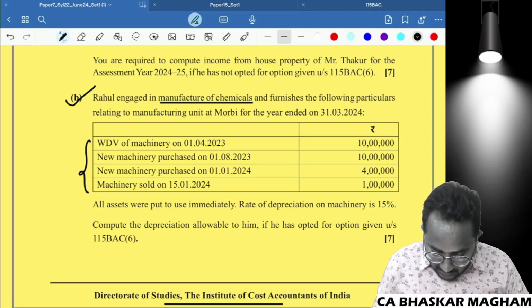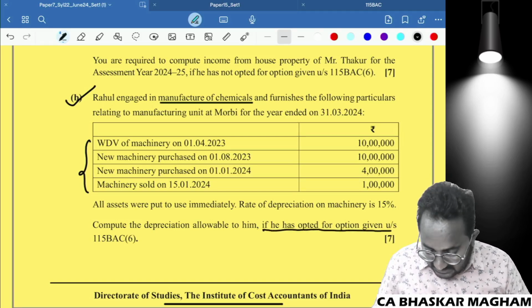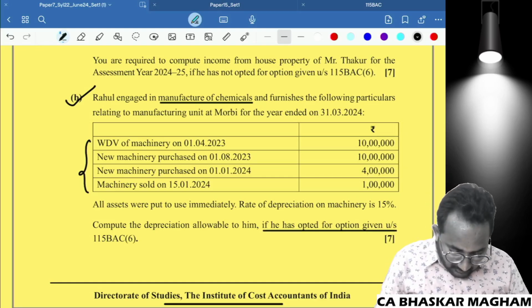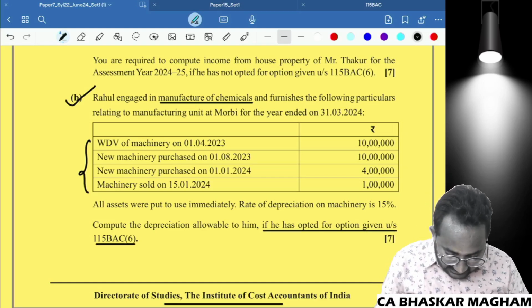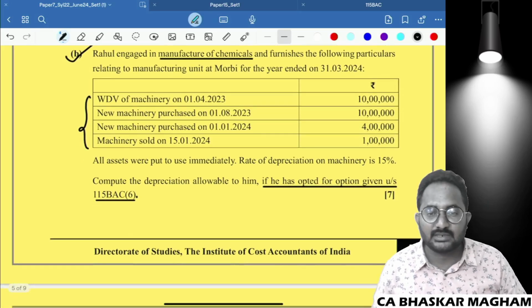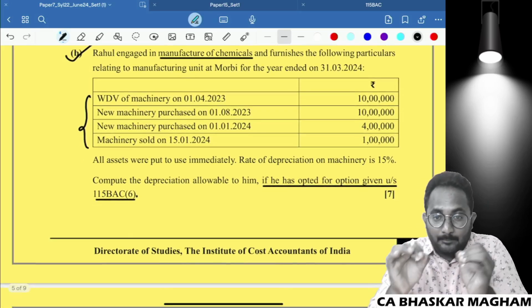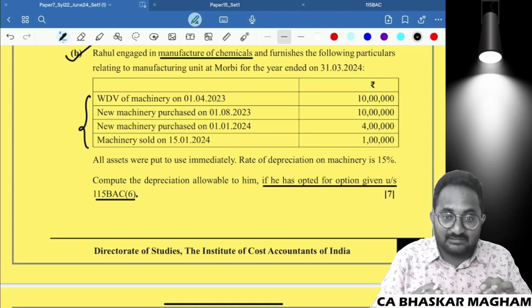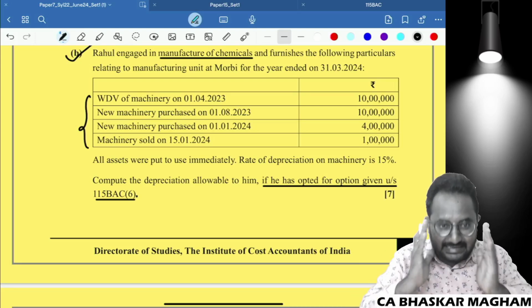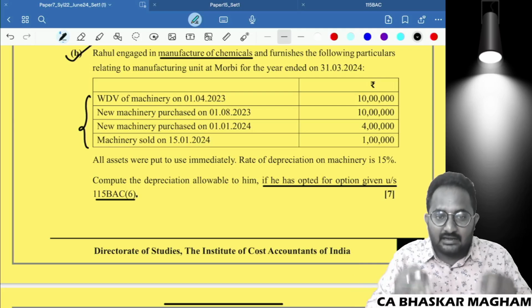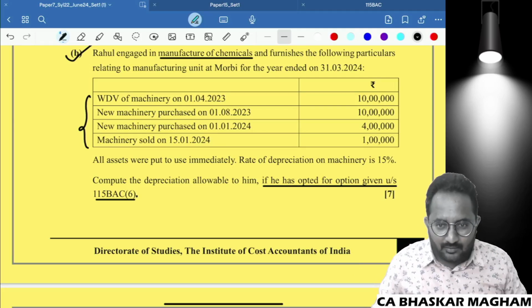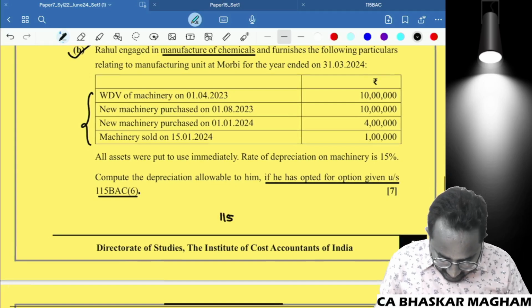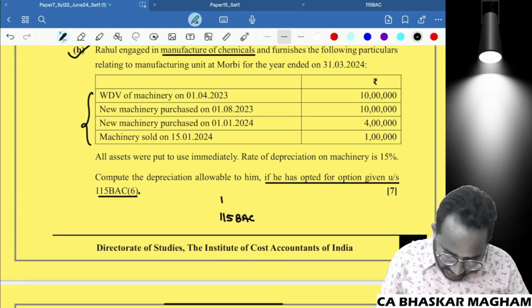But they are given that he has opted the option given under section 115BAC subsection 6. Can you tell me what is the meaning of this? If he opted the option under section 115BAC(6), many of the students are thinking it is the default tax regime. No. Normally, the 115BAC you have to follow as a default.